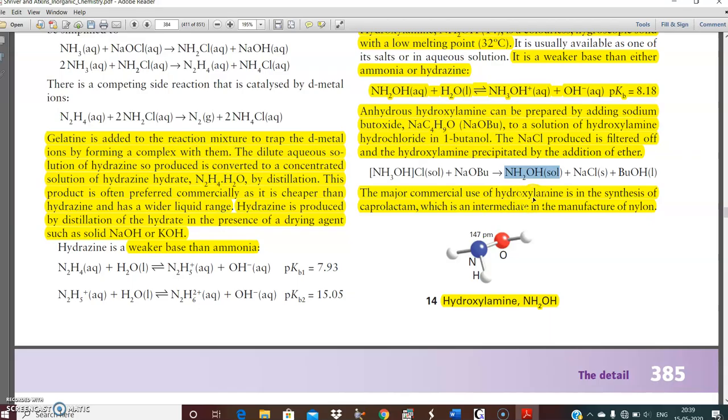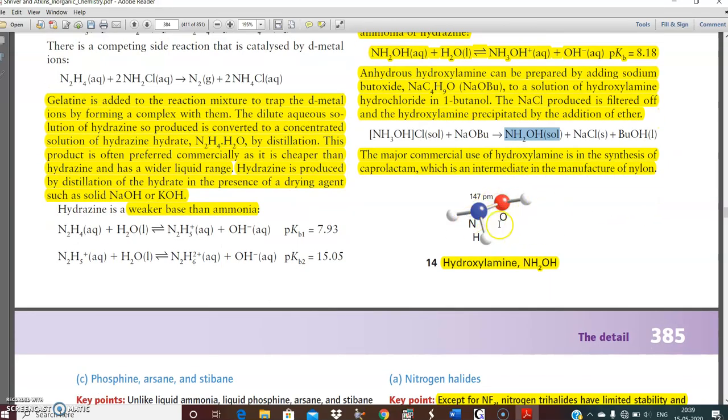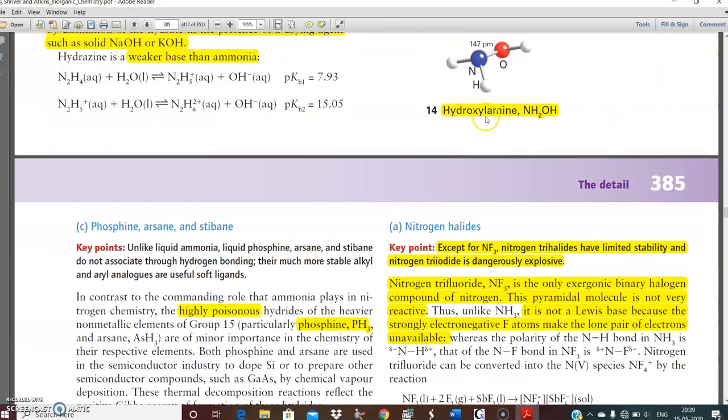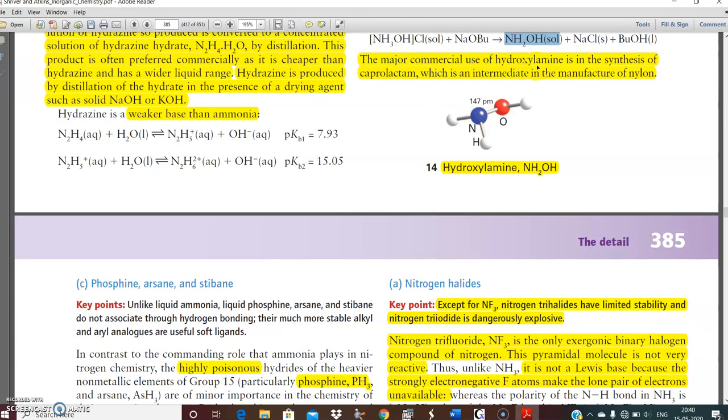The major commercial use of hydroxylamine is the synthesis of caprolactam. This is quite important. It is an intermediate in the manufacture of nylon. This reaction is important. You will find this reaction in the book also. You can go to that book also.